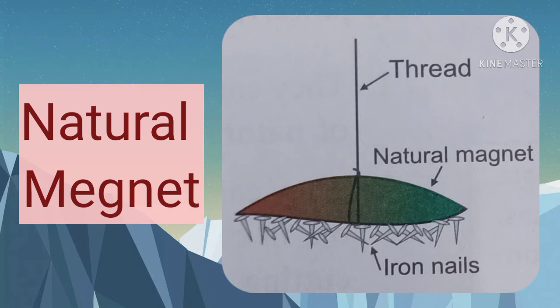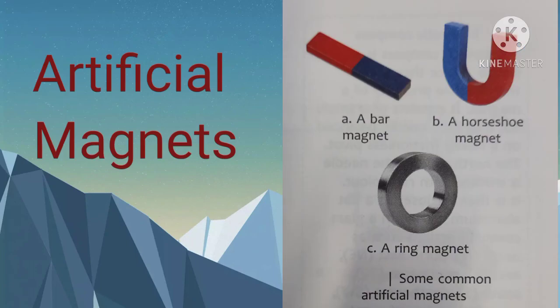Now we discuss the natural magnet. A material which occurs naturally and has a magnetic property is called a natural magnet. Now we discuss the artificial magnet. A substance to which the properties of a natural magnet are imparted by artificial means is called an artificial magnet. Magnets made of iron, steel, cobalt or nickel are called artificial magnets. These magnets are of different sizes and shapes.